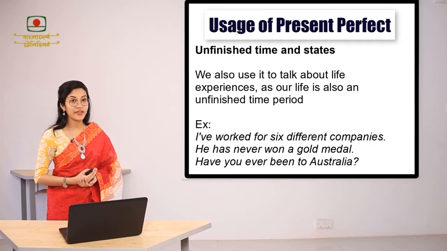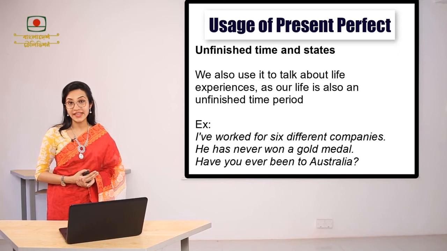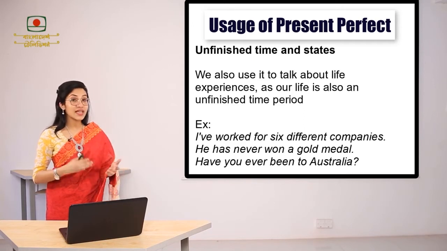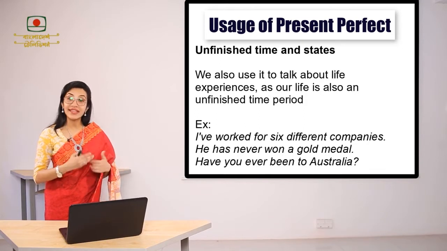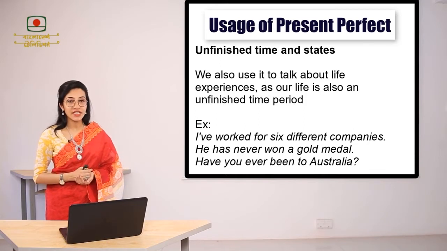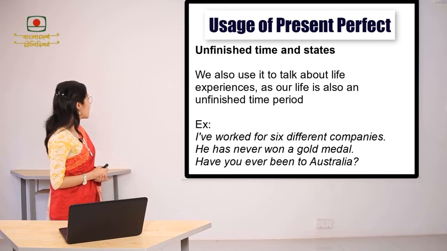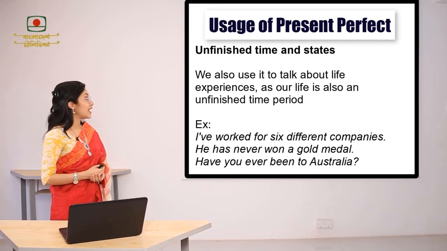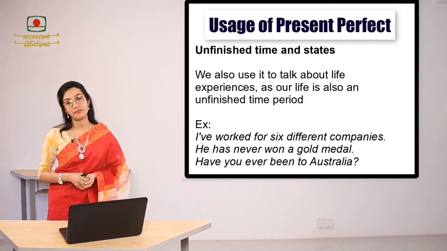Now this is the next use of present perfect tense. We use present perfect tense for unfinished time and states, which means that the time that is being continued up to now or the time that has not been finished yet. In these cases, we can use present perfect tense. We also use it to talk about life experiences, as our life is also an unfinished time period.